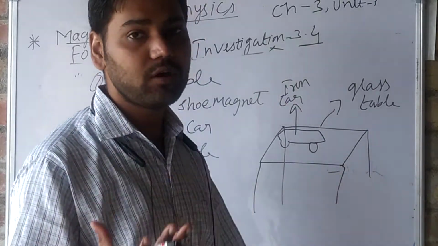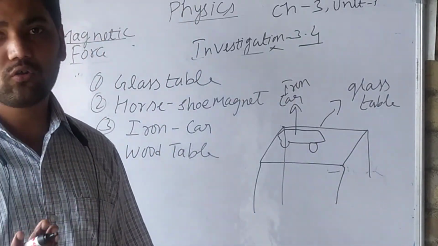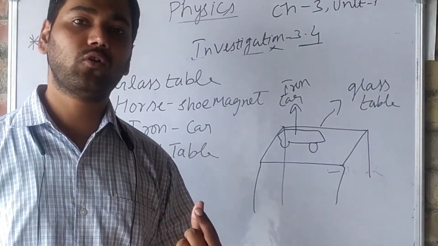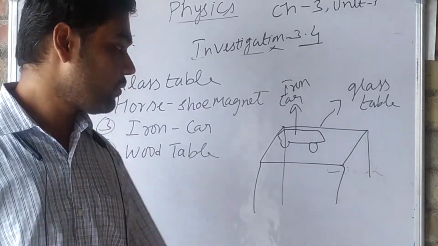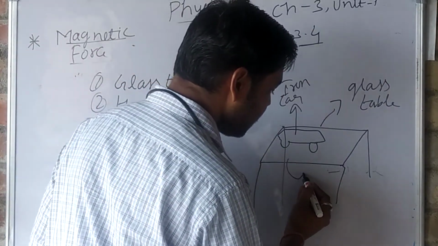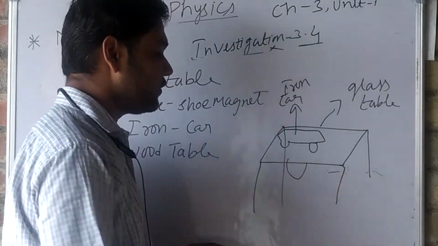And we will have a U-shaped magnet, that is a horseshoe magnet, and we will take that horseshoe magnet and place it under the table. That means beneath the table. Like this. This is the horseshoe magnet.